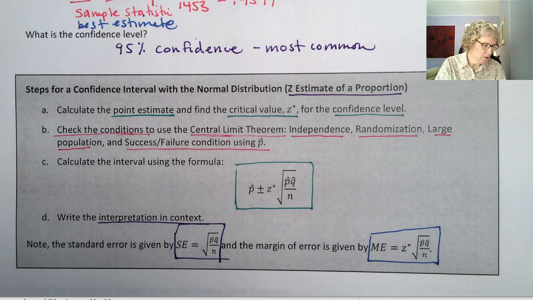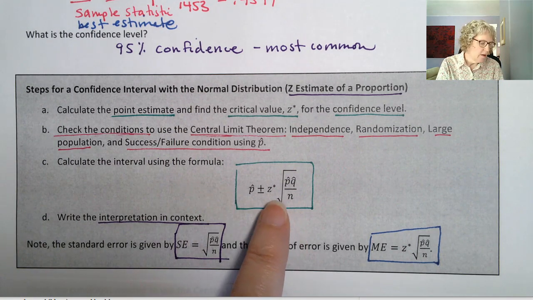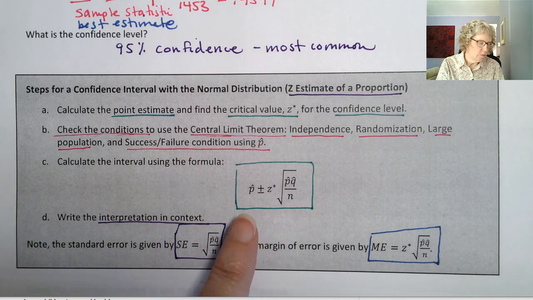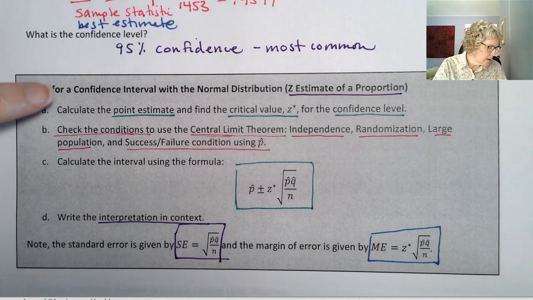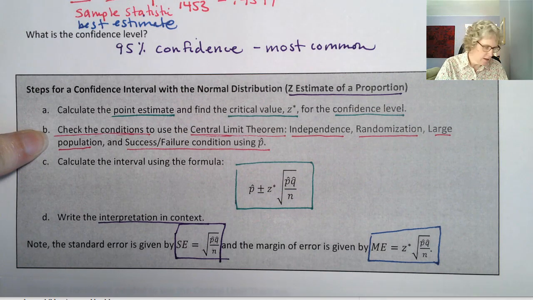Okay, so I'll show you a little bit more about how we get those numbers. Important to understand: the square root part is the standard error, and this whole plus or minus part is the margin of error. Then when we do the plus or minus, we get our lower and upper bounds, and that is our confidence interval. In this video, we've done our point estimate. Let's check our conditions, and then we will do the formula in the next video.